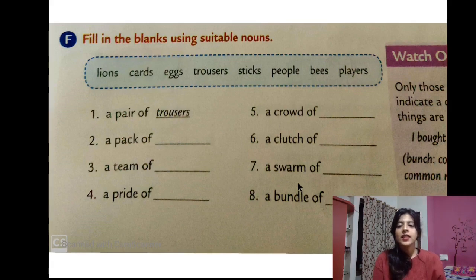No. It is a pack of cards. A team of. Team of lions? No. Eggs? No. Trousers we've already used. Sticks. Is there a team of sticks? No. A team of players. You will write a team of players. You have to complete the rest of them.